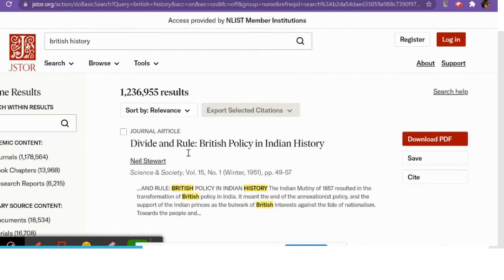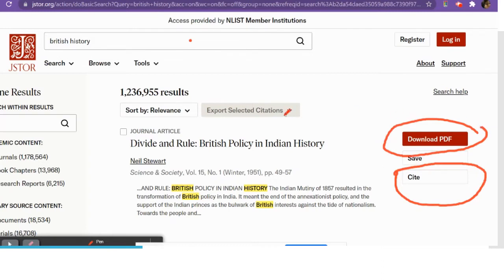Again, this is the main page of your JSTOR. As you can see, there are a lot of articles. These are the academic journal articles you'll find. This is the search bar where you can enter, if you need to change your mind or access something specific. There is a provision of citing. You can cite your articles. You can download these articles or simply read them, depending on what you need to do. There is even an option of exporting your citations. Citations are very important when you do your project.